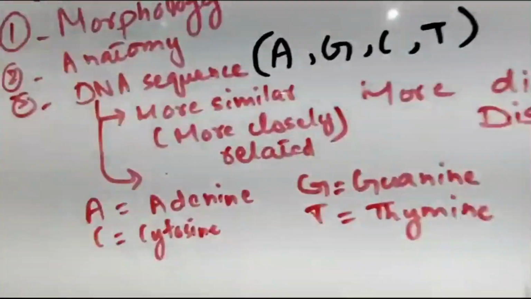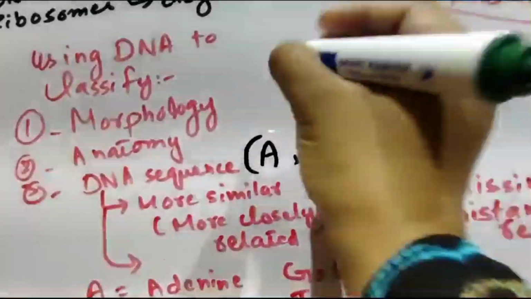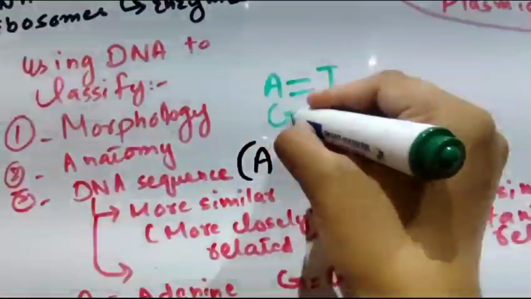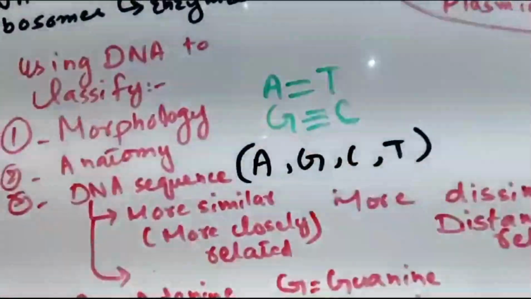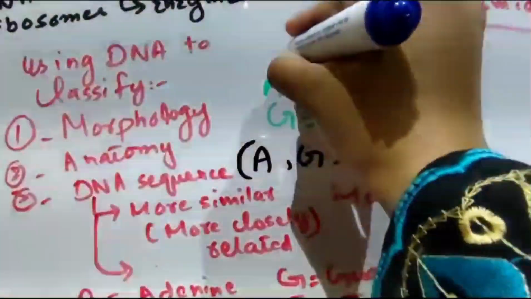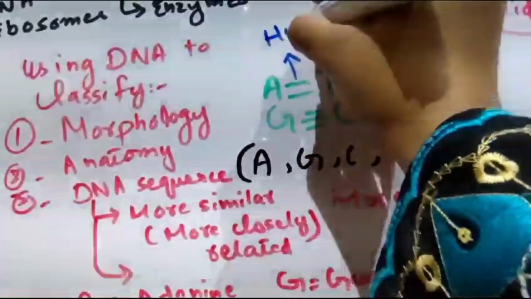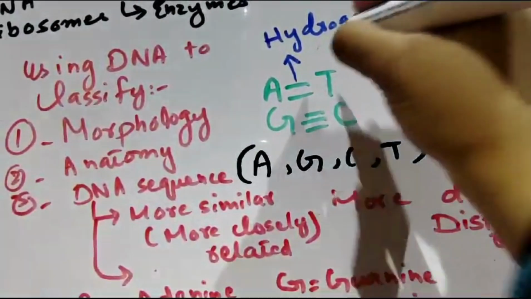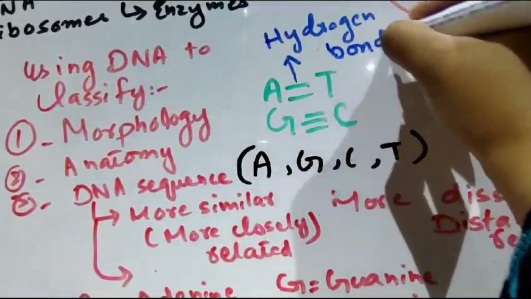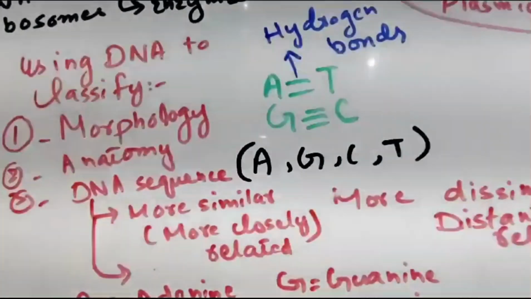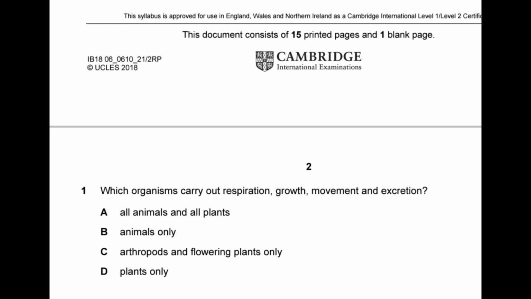Another important question from your past paper is the hydrogen bonding between these bases. Adenine makes a double bond with thymine, and guanine makes a triple bond with cytosine. These 2 and 3 lines symbolize the hydrogen bonds. You can look here, the hydrogen bonds are here. Now we will discuss your past paper questions.